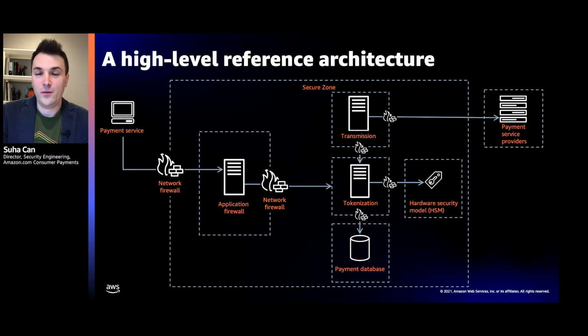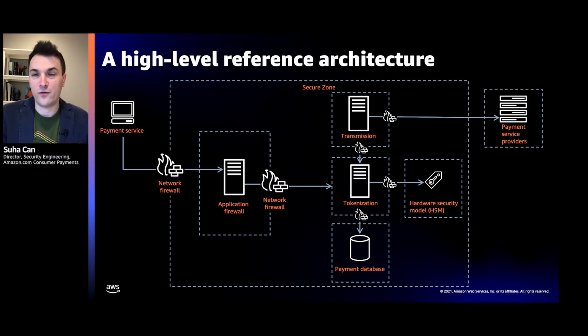I'm going to tell you a little bit about the high-level architecture that we had, and it's very important because even though this is an on-prem architecture, the workflow and the pieces that you will see in this architecture is the same in the new architecture that we have taken in AWS. So here, when a customer of Amazon.com using the website to purchase something enters their credit card number and add